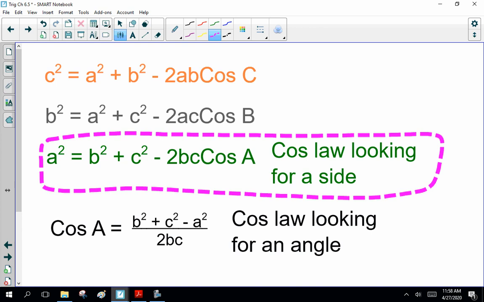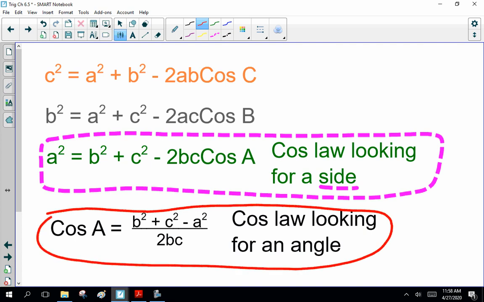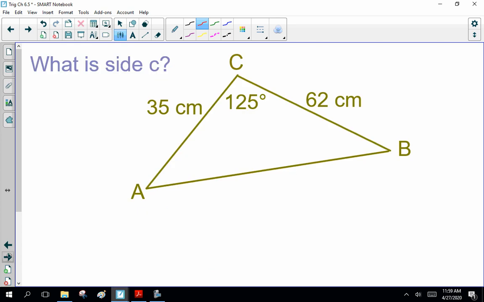Now, this is the cos law looking for a side. So if you're looking for a side, you use this version of the formula. The other version of the formula, cos A equals B squared plus C squared minus A squared divided by 2BC. This is cosine law looking for an angle. So there's two different versions of this formula depending if you're looking for a side or for an angle. All right? Now, no, you don't have to remember where it came from. I'm hoping you go, oh yeah, you can derive that. It's not magic. It's logic and reasoning and thinking. But if you can't, you have your formula sheet in front of you, use your formula sheet.